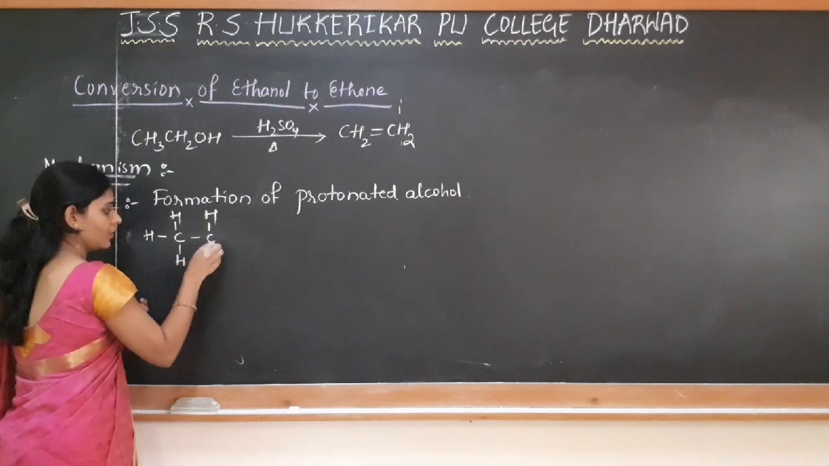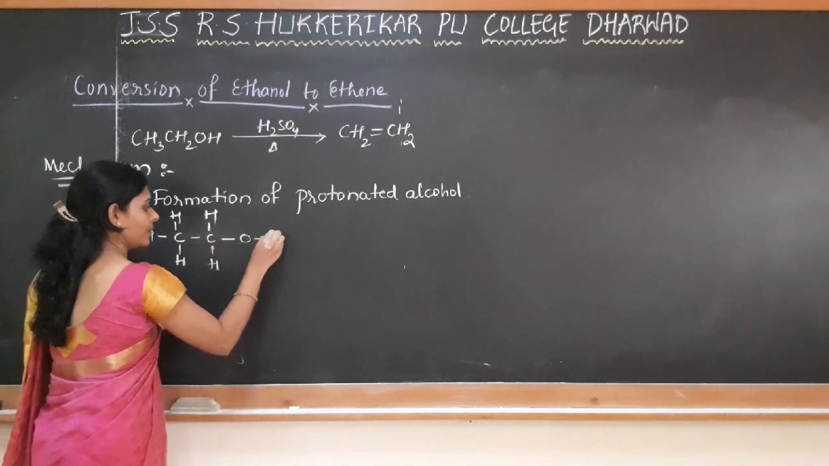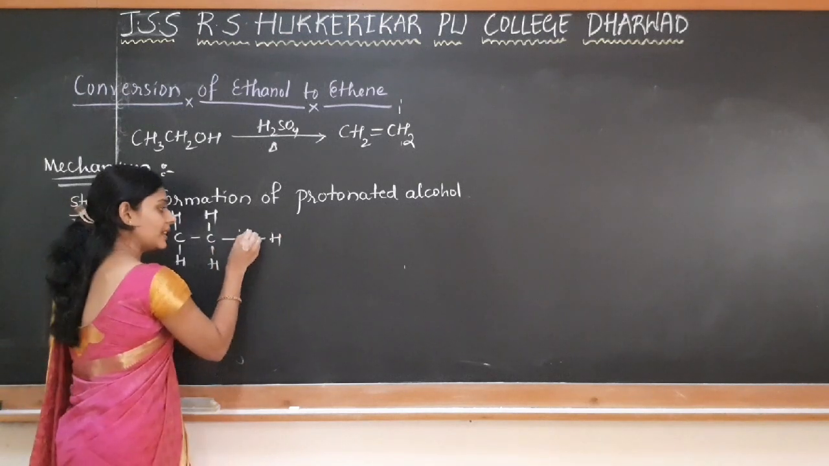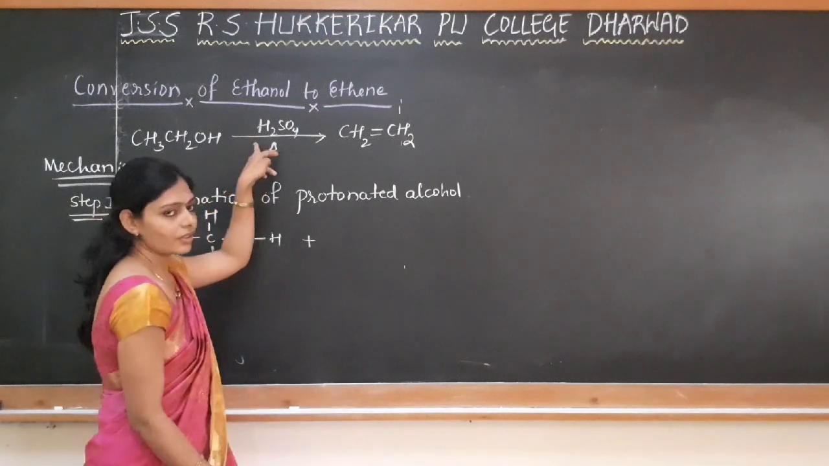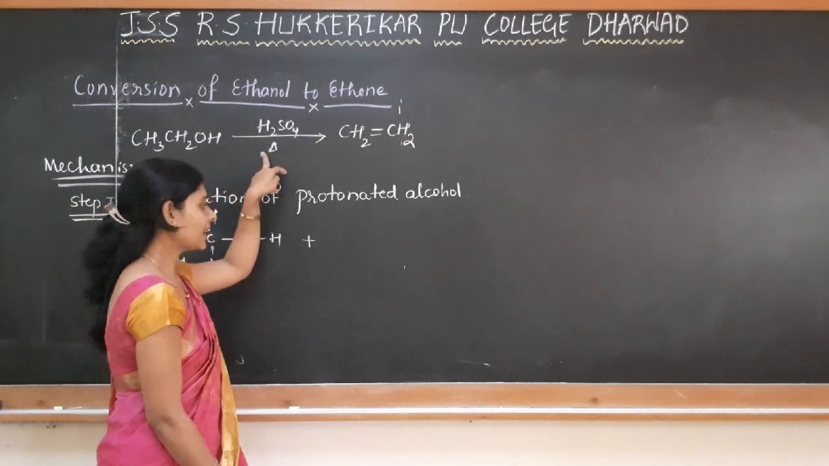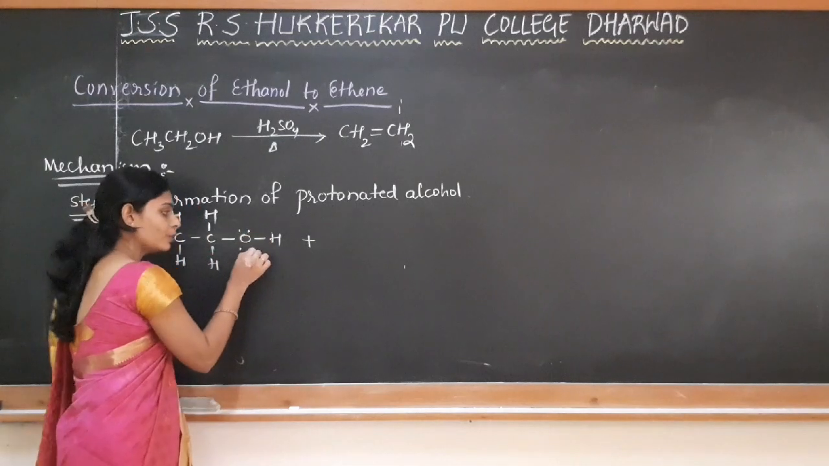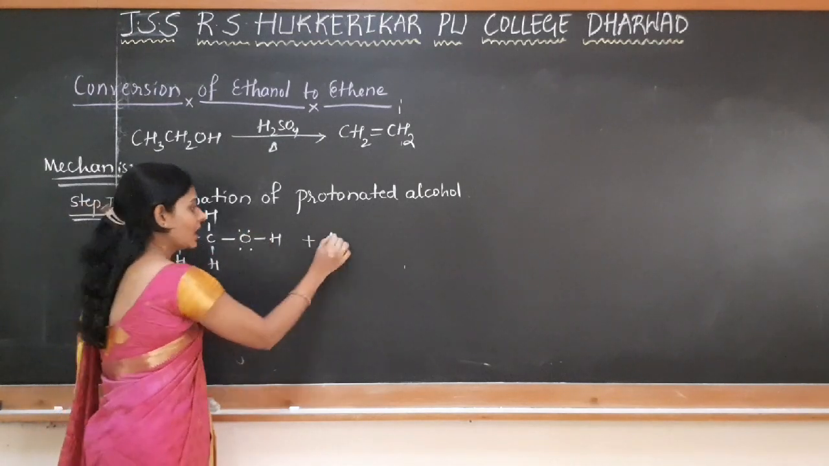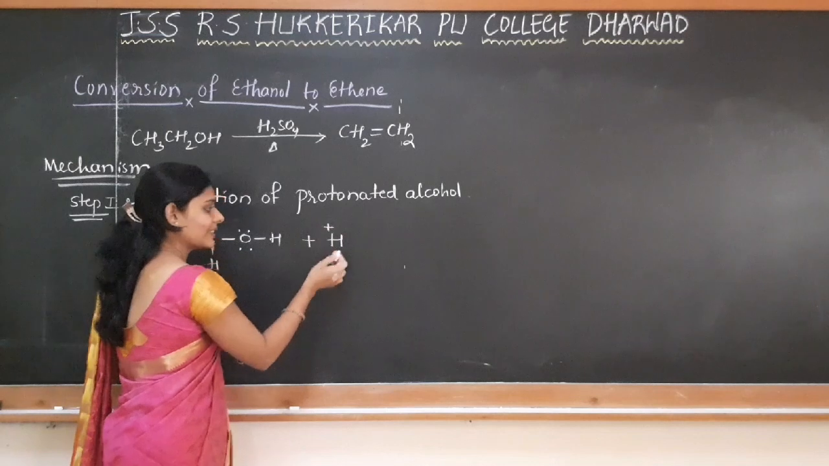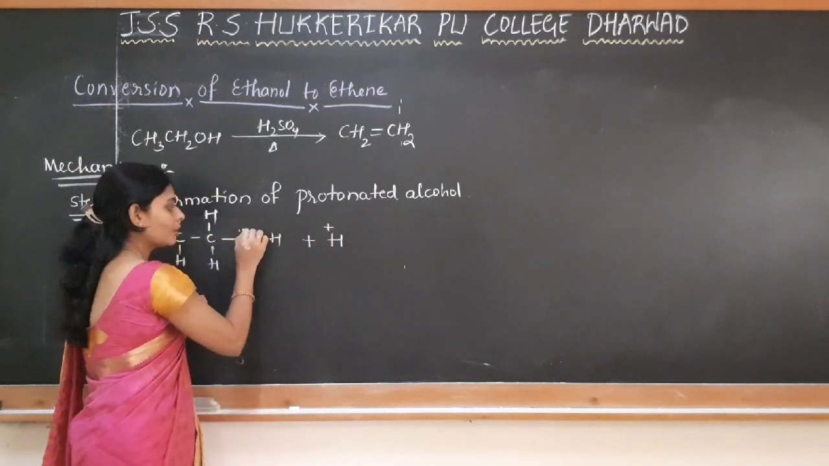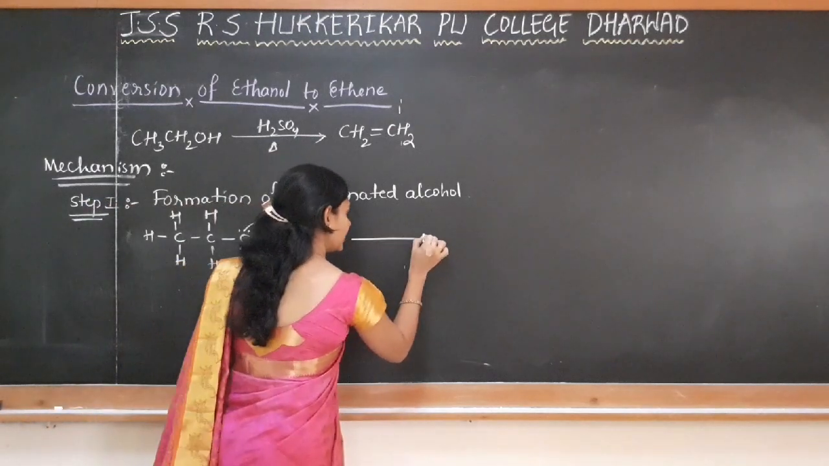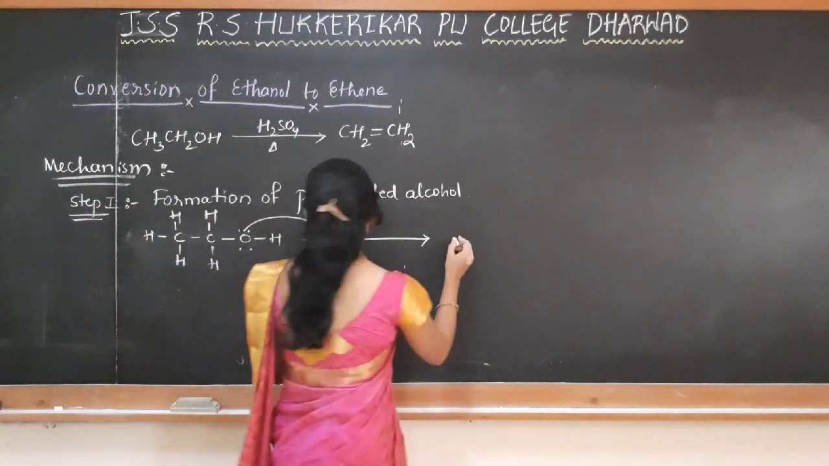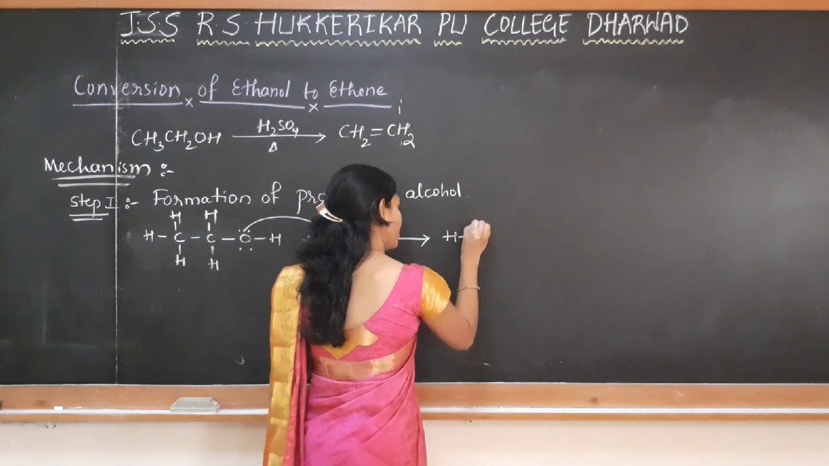CH3, CH2OH. Okay, oxygen carries a lone pair of electrons. When it is treated with concentrated acid, as there is the presence of a lone pair of electrons on oxygen, it accepts a proton. The acid donates a proton and that proton is taken by the oxygen. So when it takes up the proton, there is a formation of protonated alcohol.